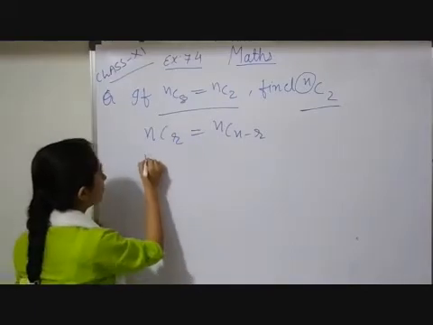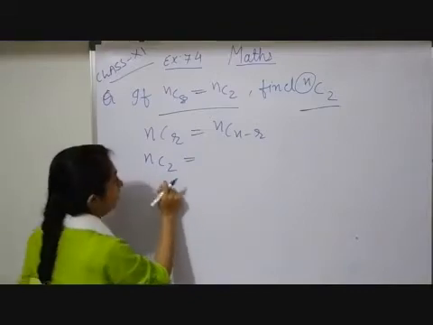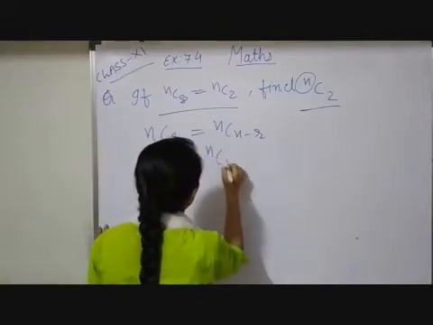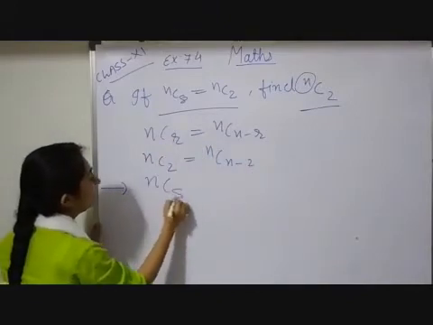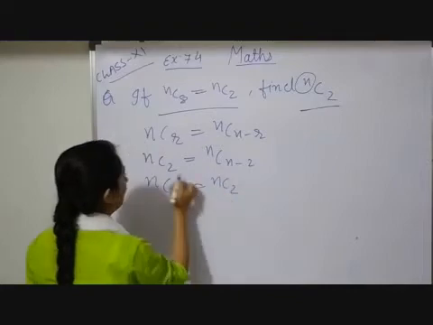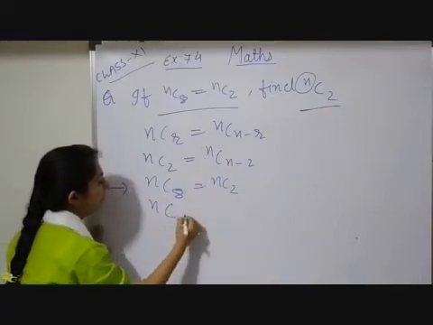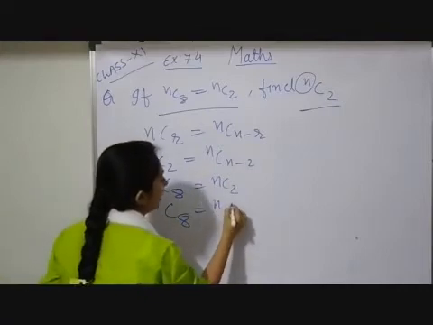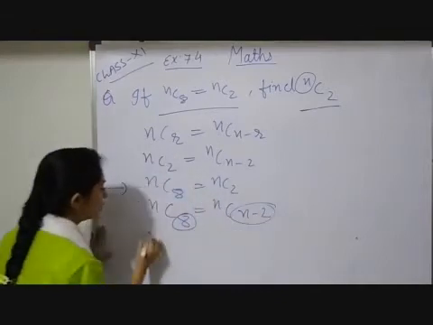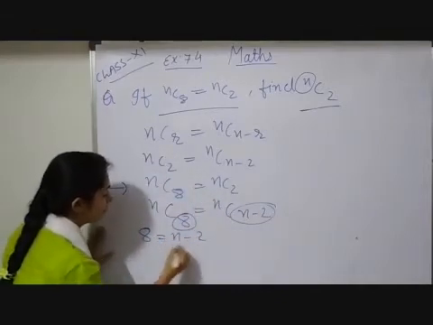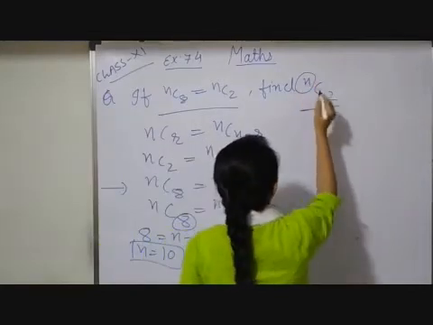So here, I choose nC2, because I want to find nC2, which is equal to nC(n minus 2). Now your relation is given: nC8 is equal to nC2. In place of nC2, I will write nC(n minus 2). So nC8 is equal to nC(n minus 2). Now I can equate the bases: 8 is equal to n minus 2, so n is equal to 10. Here, in place of n, I will substitute 10.